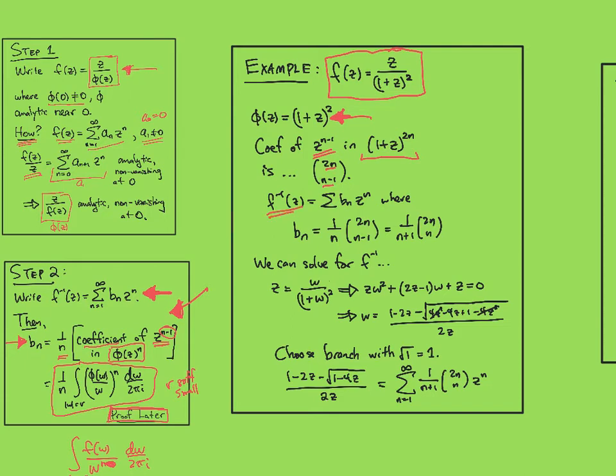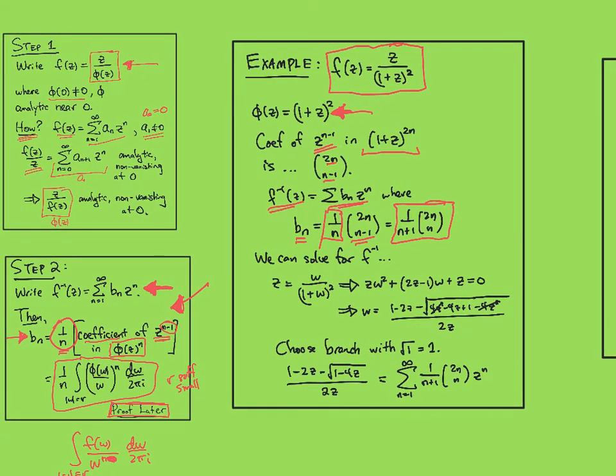So f inverse has coefficients bn, where its nth coefficient is 1 over n, we can't forget that part, times this binomial coefficient, which you can rewrite this way. And in this simple case, we can actually solve for f inverse in a certain sense in terms of other analytic functions. We know you can't always do that, so that's one reason why the inverse function theorem is of theoretical importance, because you won't always be able to do this explicitly.